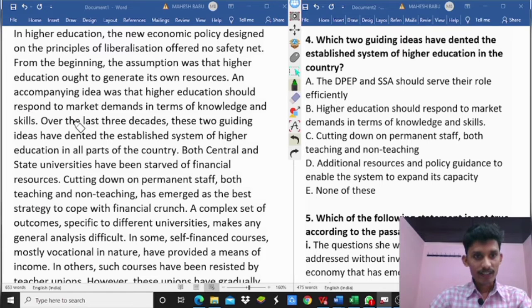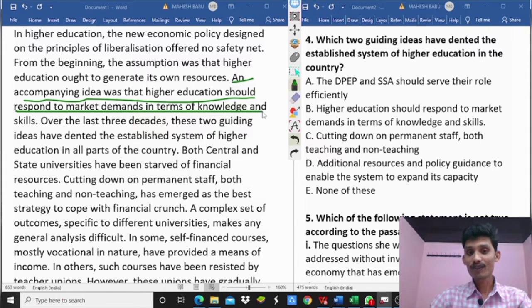Here, an accompanying idea was that higher education should respond to market demands in terms of knowledge and skills. Over the last 3 decades, these two guiding ideas have dented the established system of higher education in all parts of the country.